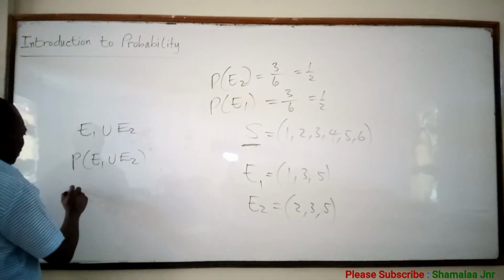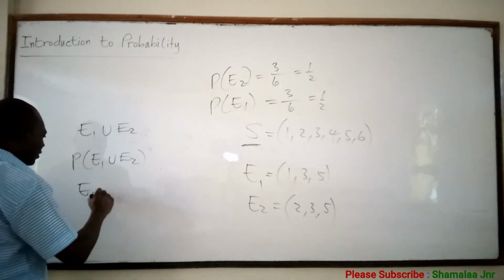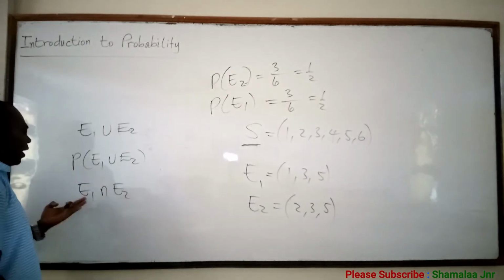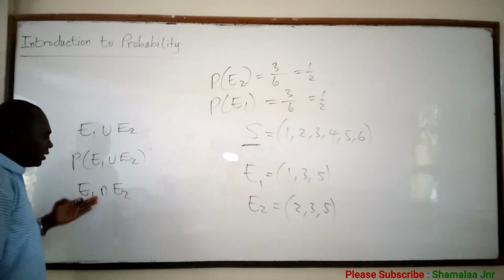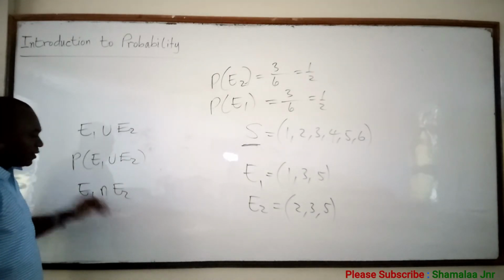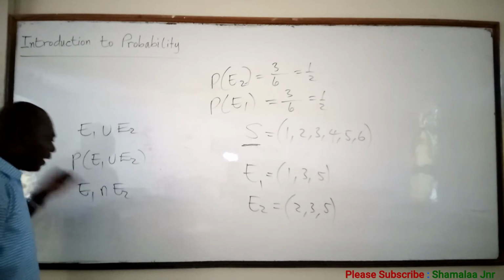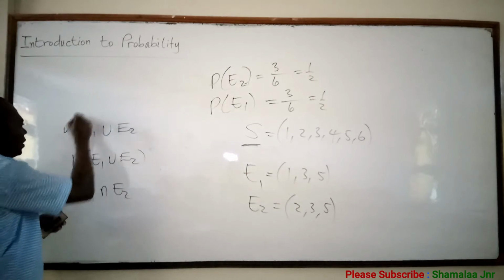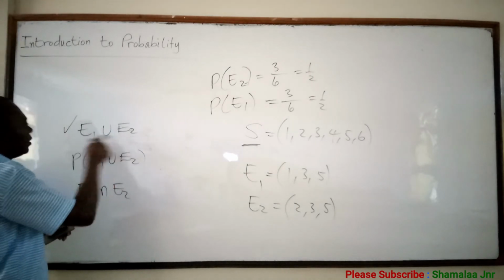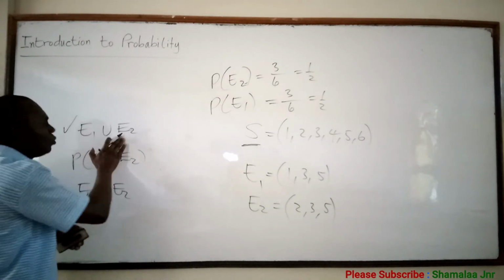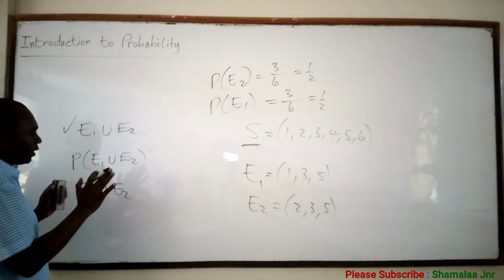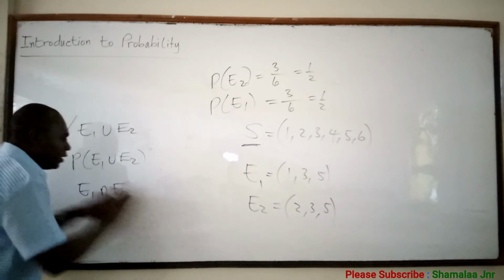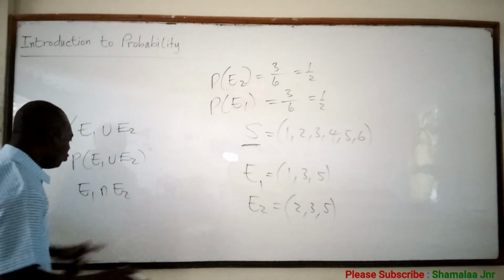When you write E1 intersection E2, it means E1 and E2, that is, both E1 and E2.